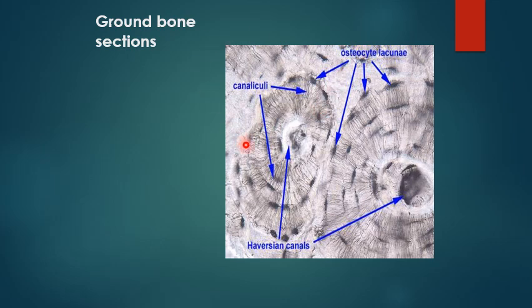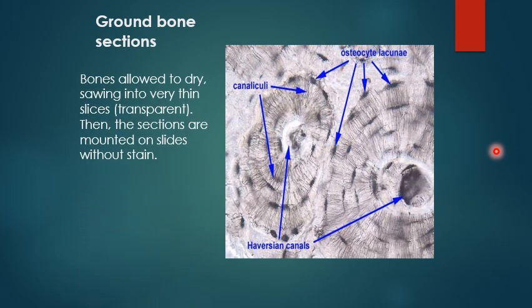What you can see here, the black color, is the air that is present in these spaces. These spaces are the Haversian canal, lacuna, and canaliculi, as well as Volkmann's canal. All living cells are dead and decayed, and you cannot see them by the microscope. You only see the concentric bone lamellae. The air is inside the Haversian canal, lacuna, canaliculi, as well as the Volkmann's canal.